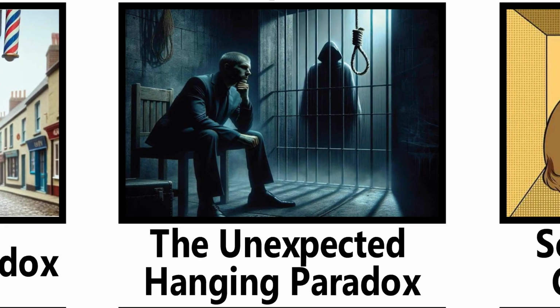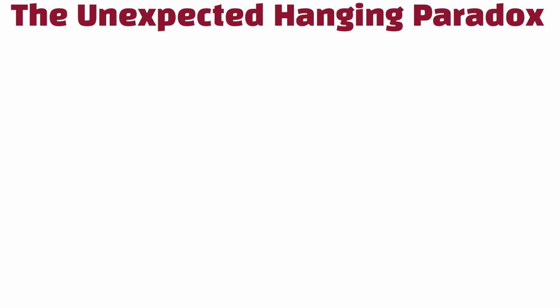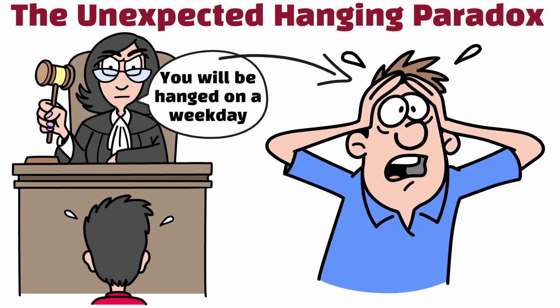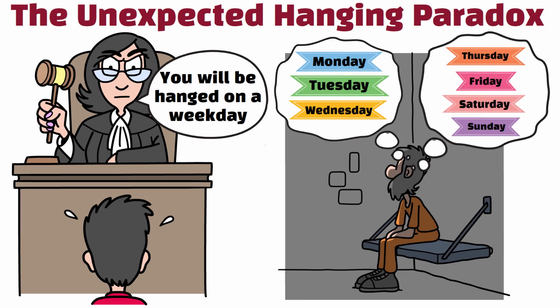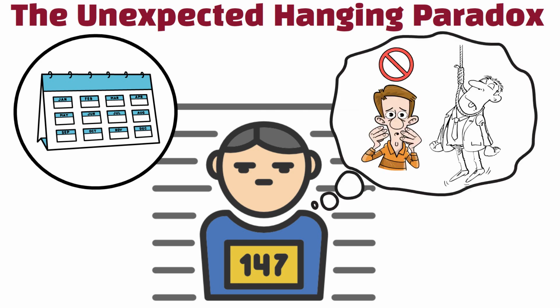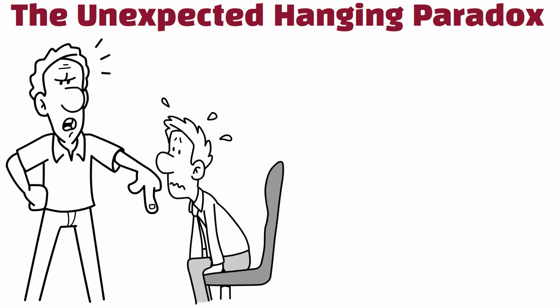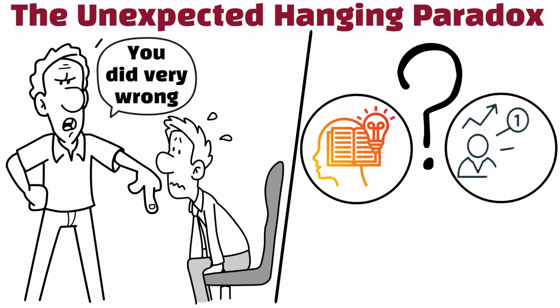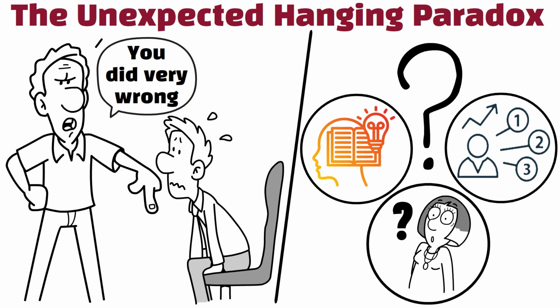The Unexpected Hanging Paradox. In the Unexpected Hanging Paradox, a judge tells a prisoner he will be hanged on a weekday and it will be a surprise. The prisoner reasons that it can't happen on the last possible day because then he would expect it. Working backward, he eliminates every day and thinks the hanging can't be a surprise at all. Yet the hangman still manages to surprise him. This paradox questions our understanding of knowledge, prediction, and what makes something a surprise.